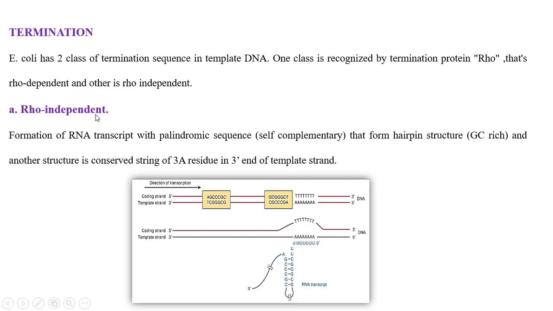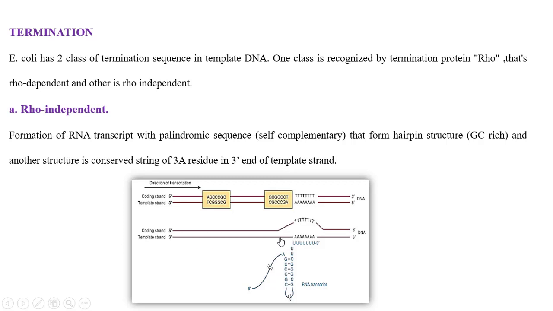In Rho independent termination, the RNA transcript forms a palindromic sequence that forms a hairpin structure. That means at the end of the transcript there is a continuous GC rich region that makes a hairpin-like structure.